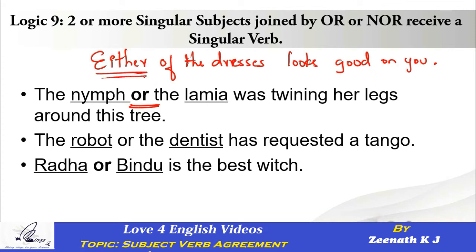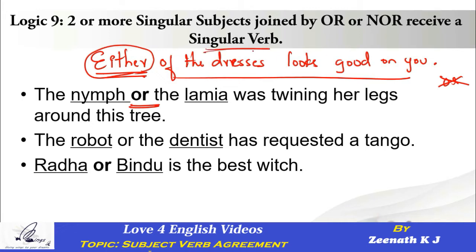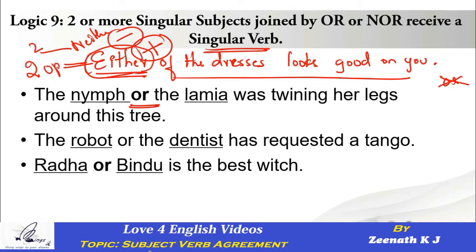As we discussed or separately, let's even discuss either separately too. The sentence only has either. You can see here, nowhere in the sentence can you see the word or. So what did we learn a few seconds ago? Whenever the sentence separately starts with either or neither, blindfoldedly go with a singular verb, which is very, very easy to understand. Either of the dresses. The moment you say either, the meaning of either is two. Once again, the meaning of neither is two. The only difference is either is always used in a positive sentence, neither is always used in a negative sentence. But definitely when you're talking about either and neither, you're certainly talking about two options or maybe two choices.